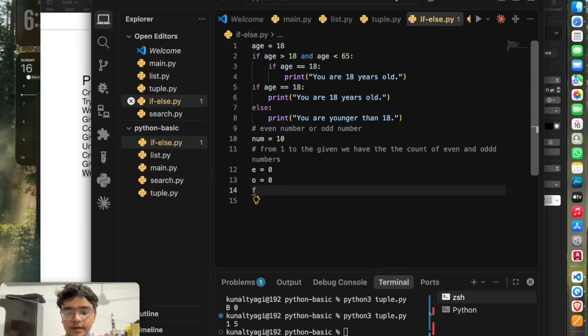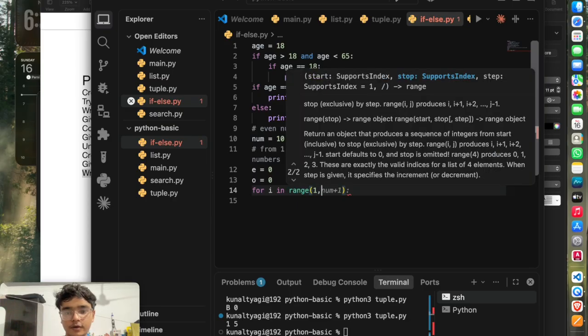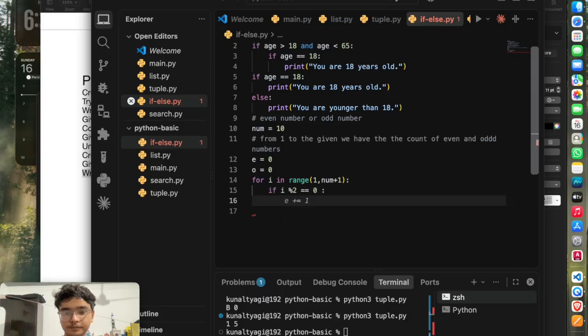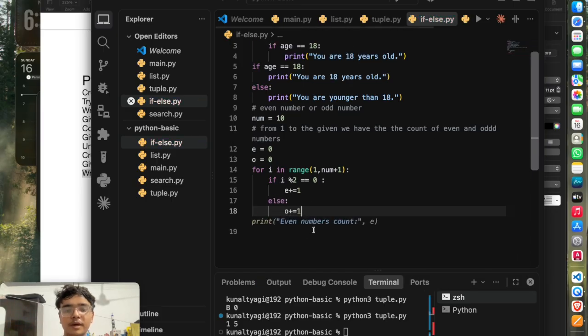So let's write a for loop in range 1 to n plus 1, sorry, num plus 1. Then check if i modulus 2 equals 0, then increase the value of E by 1, else increase the value of O by 1.